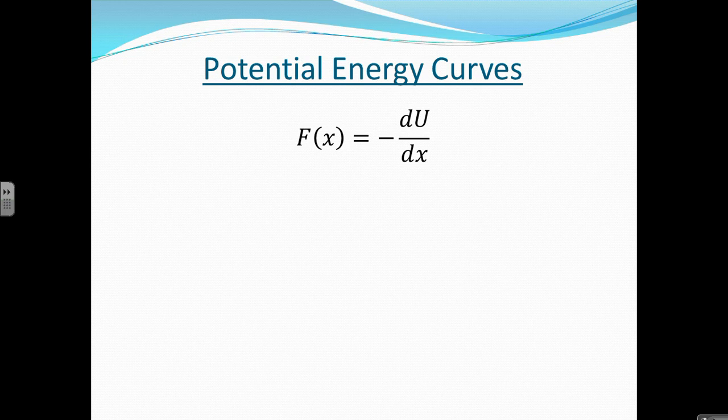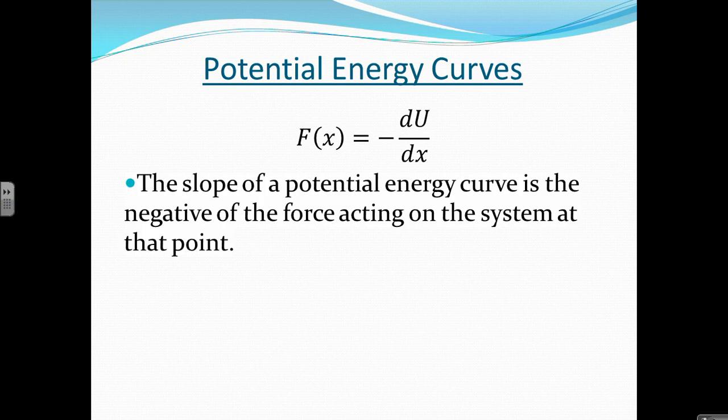So let's take a look at that relationship we just established in the previous section. It says that the force is equal to the negative derivative of potential energy. What this means is that the slope, because remember the derivative is equivalent to the change in position at a point, that's the slope. The slope of the potential energy curve at any point is the negative of the force acting on a system at that point.